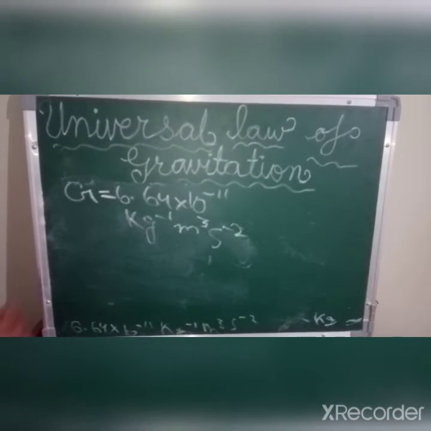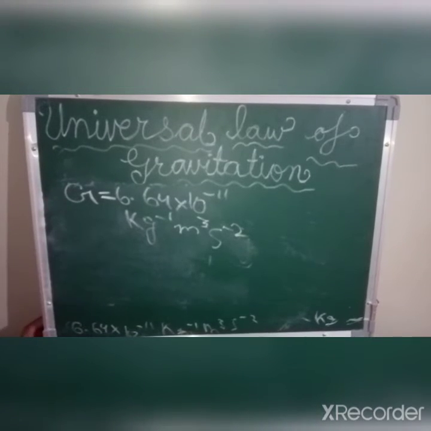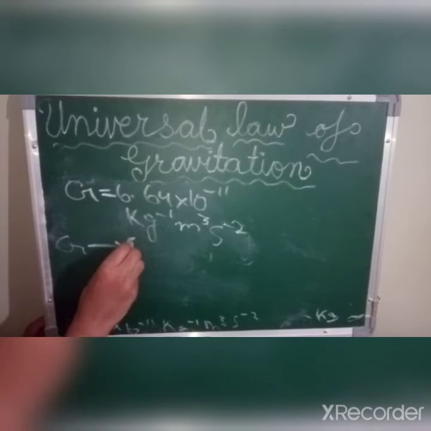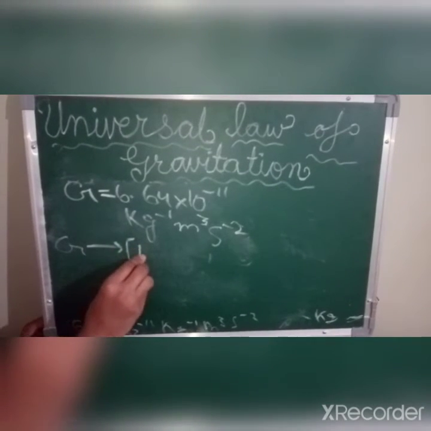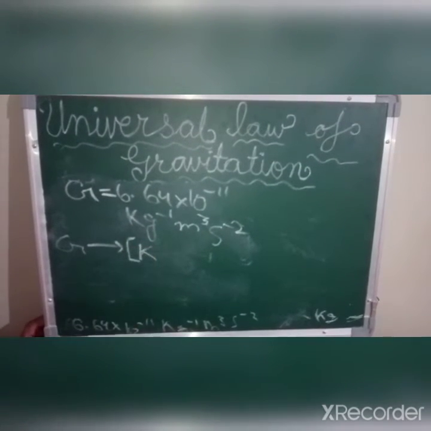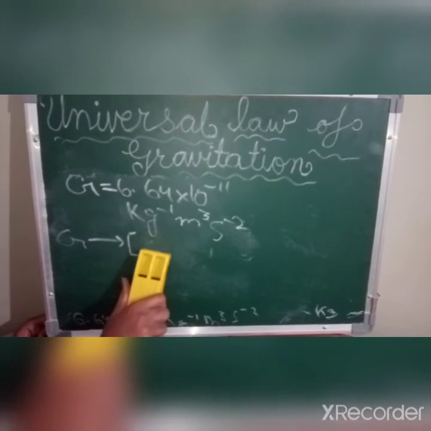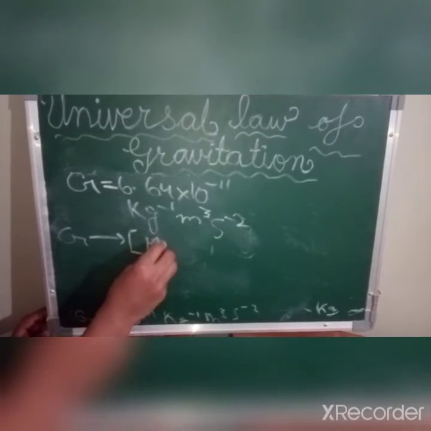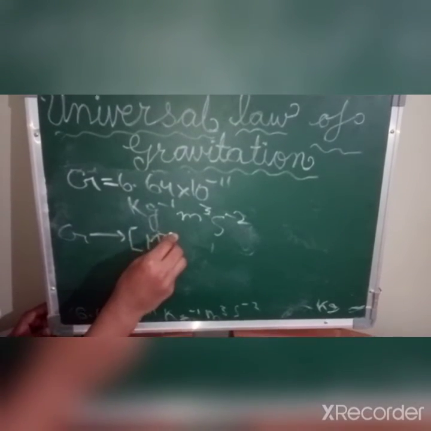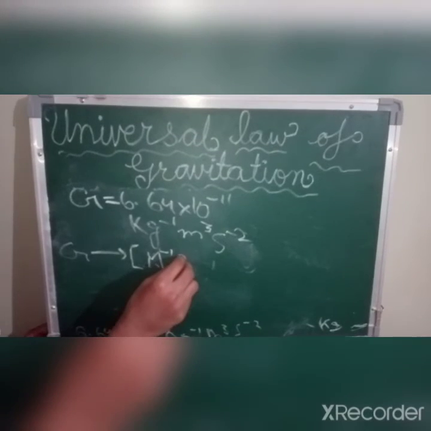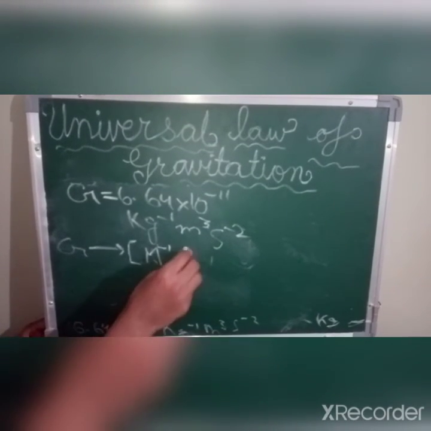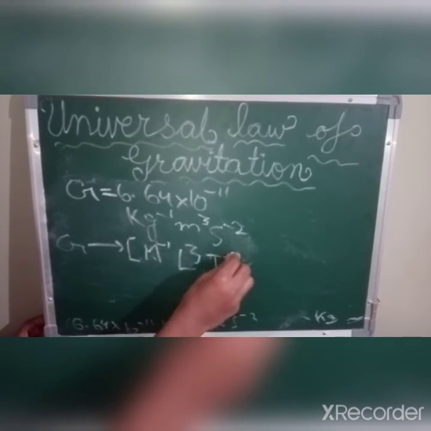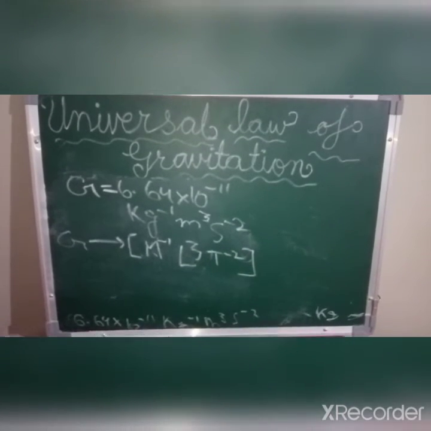If someone asks you the dimensional formula of G, then it will be G in brackets, kg, sorry, the mass, because kg is the unit of mass. So M to the power minus 1, and m, so m will be length, so L cube, and s is time, so T to the power minus 2. This is the dimensional formula of G.